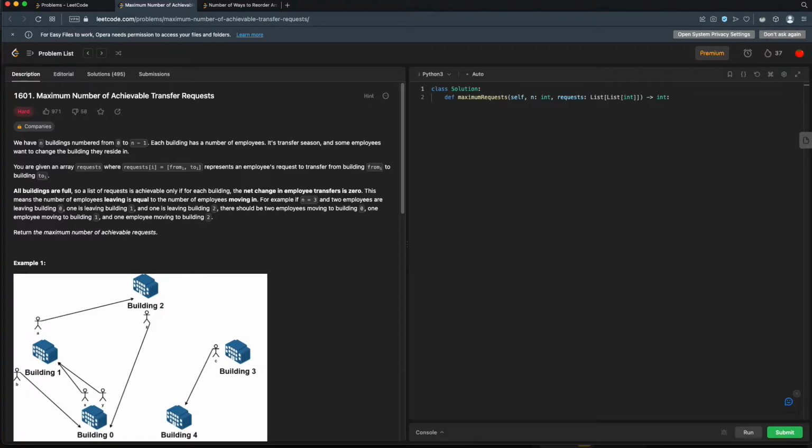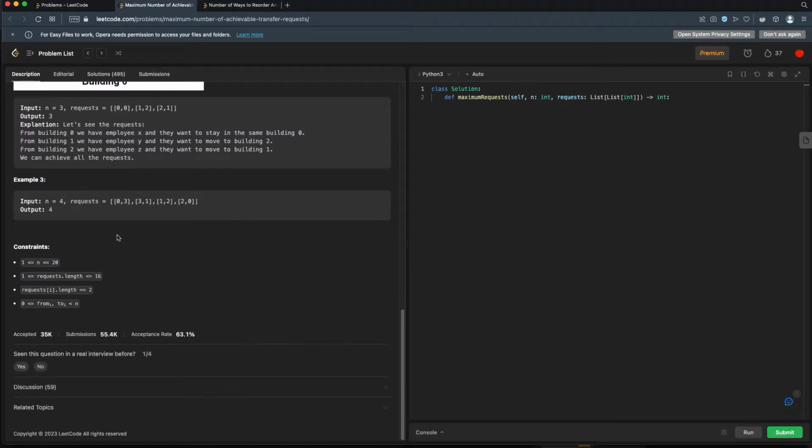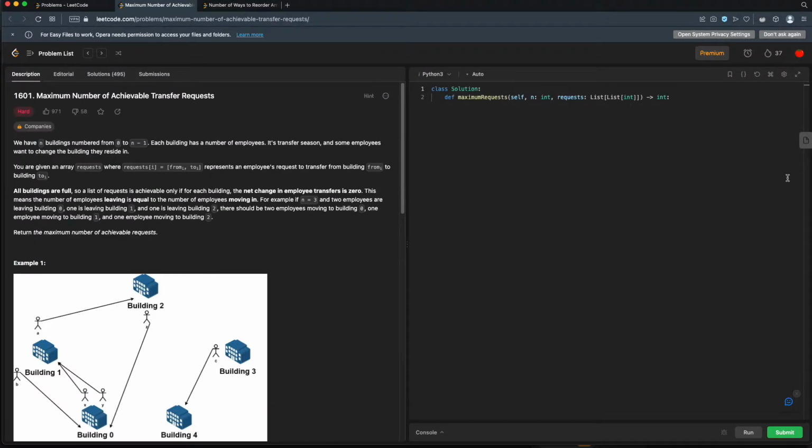All right, so the basics of this one. We have a number of buildings. Each one is at maximum capacity for employees. Now, some employees want to transfer to other buildings. In order to achieve these transfers, you have to strike an equilibrium between all the different transfers that happen so that all the buildings end up with the maximum capacity again. All right, that's pretty straightforward. And they have some constraints. Okay, I actually think this one doesn't sound that bad. All right, let's set 25 minutes on the Pomodoro timer and we will get started.